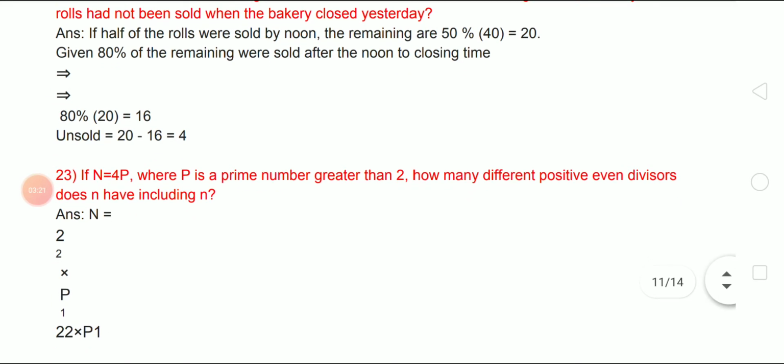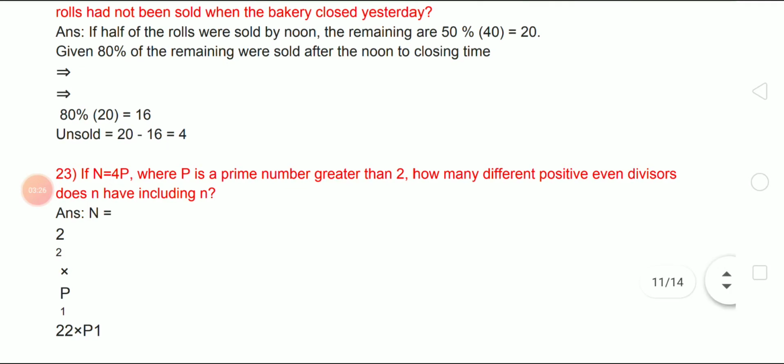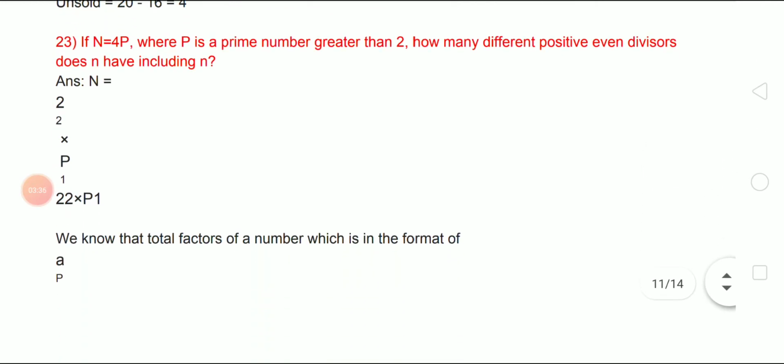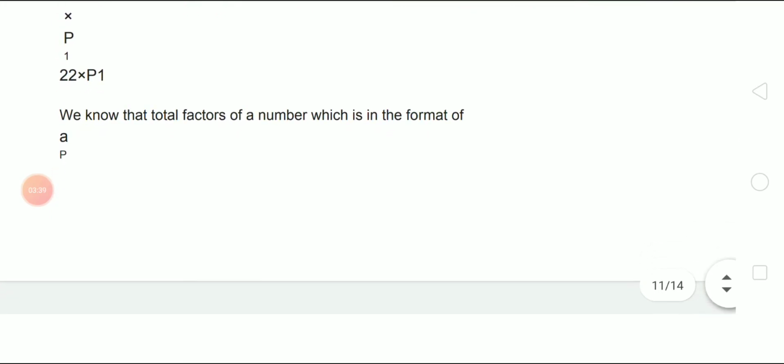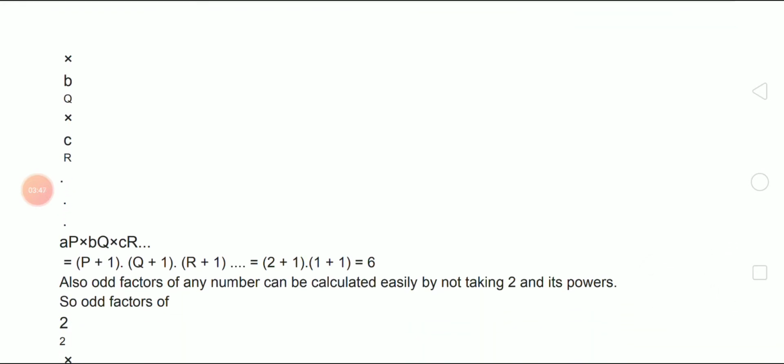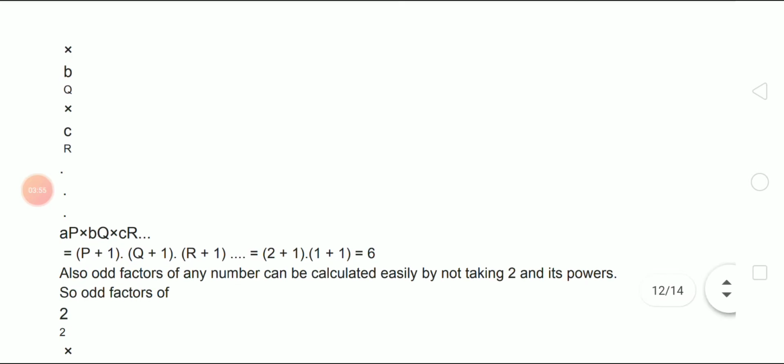If n equal to 4p, where p is a prime number greater than 2, how many different positive even divisors does n have, including n? Here n equal to 2 square into p to the power 1, right? We know the total factors of numbers in the format a^p, b^q, c^r and so on. We can take it as p plus 1 into q plus 1 into r plus 1 and so on. Here, it is 2 plus 1, 1 plus 1, equal to 6. It's nothing but 2 plus 1 equal to 3, 1 plus 1 equal to 2, 3 into 2 equal to 6.